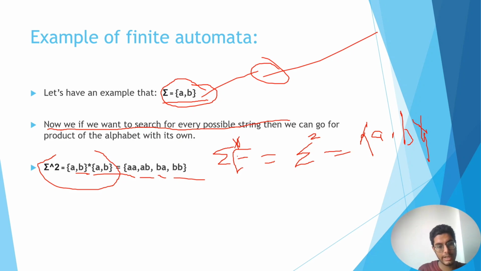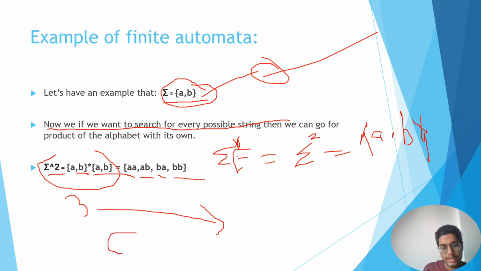So like this, here Σ's power is 2. Let us say Σ's power is 3. Σ's power can be anything. So what is the universal set which will contain all the strings? We can represent it as Σ to the power star. What will star refer to?